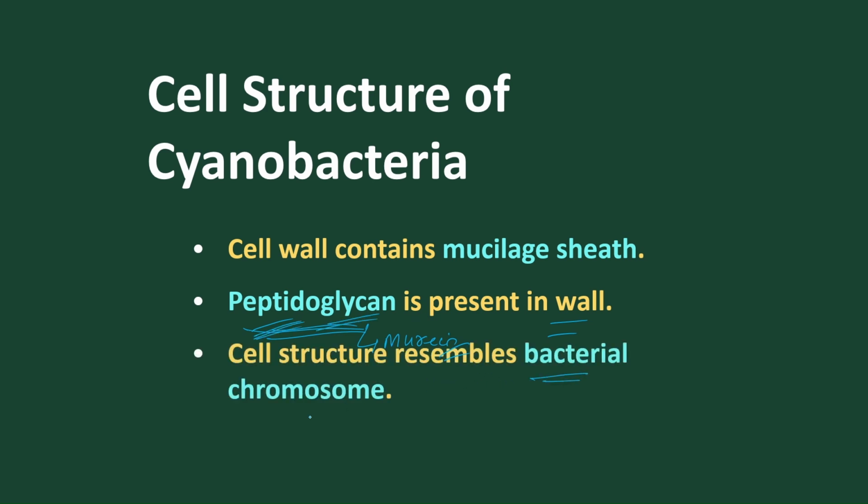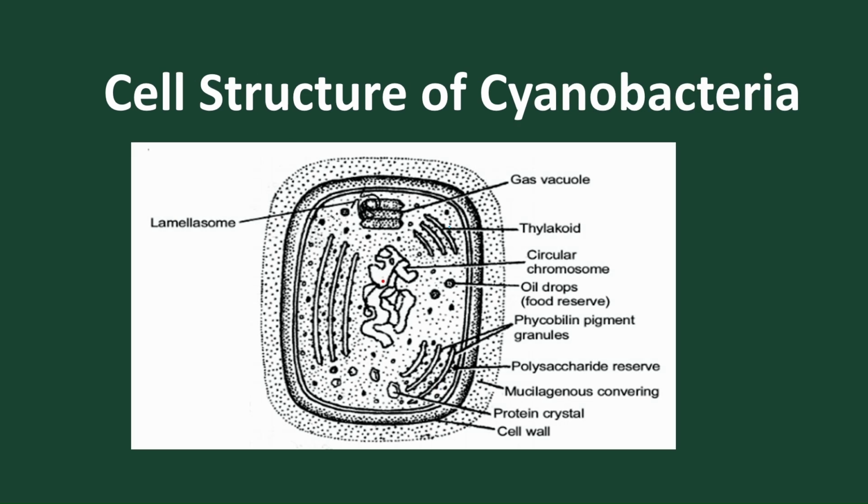Their chromosome resembles the bacterial chromosome. The inner part is called the nucleoid. The circular chromosome or DNA is present, and we find lamellosomes present. In normal bacteria we find mesosomes, but in eubacteria, BGA, we find lamellosomes, which help in attachment of the DNA during binary fission. It helps in replication of DNA and formation of two daughter cells.